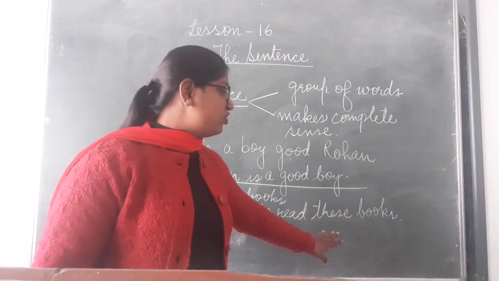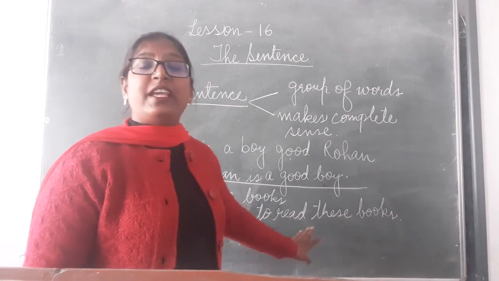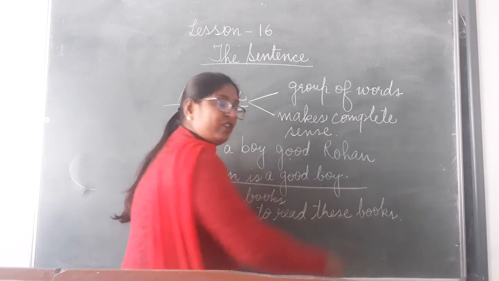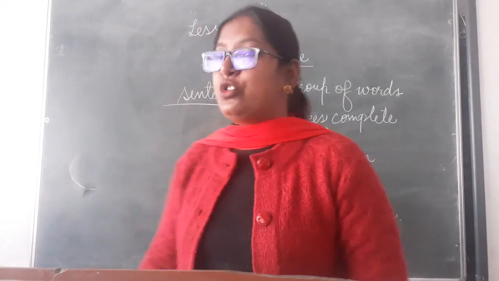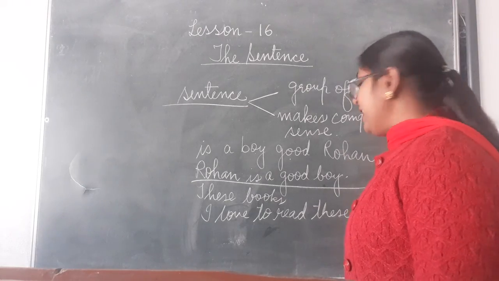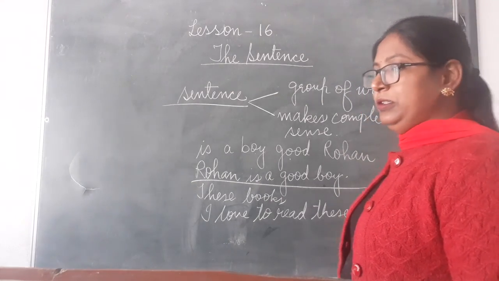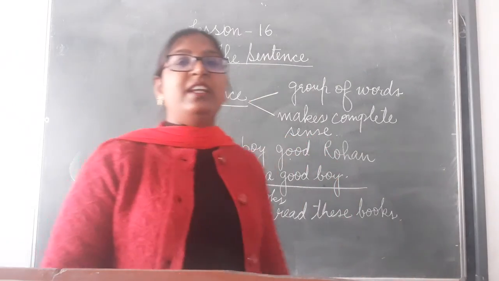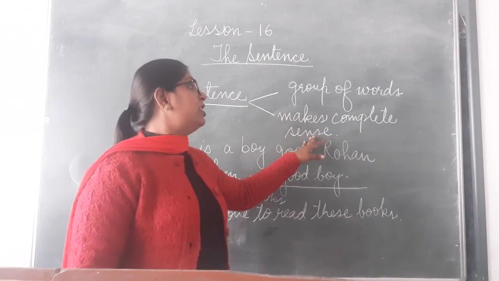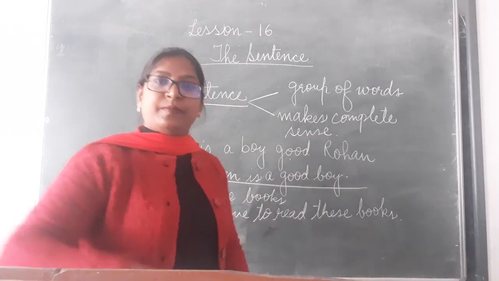They are arranged in a proper way and they give a complete sense. Here we can see these books, it's the part of the sentence. So altogether this group of words makes a complete sense. I hope you understood what is a sentence. It's a group of words which makes a complete sense.